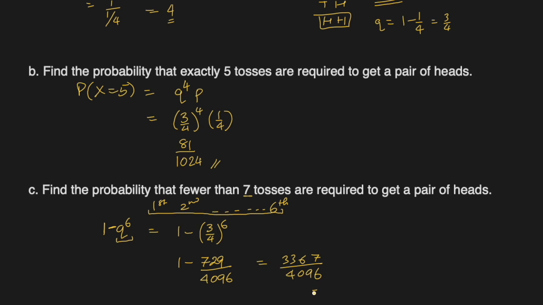If we convert it to decimal, it will be 0.822. This is the probability.